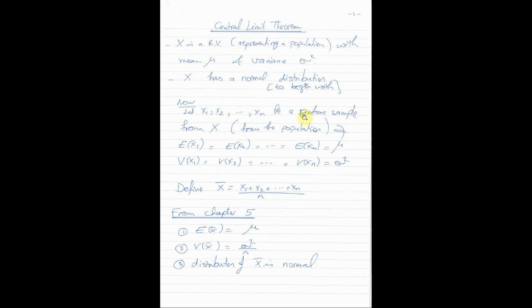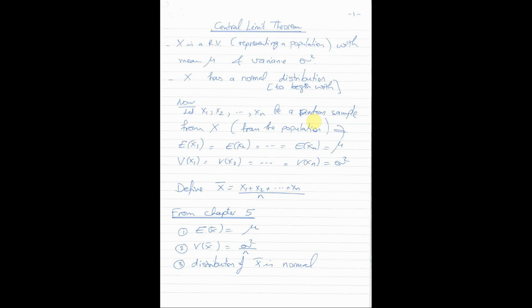If we stick to the GPA example, our population contains all students' GPAs in the world. Now I choose a sample at random. Let's say this sample is our class. So x1 would be the GPA of the first student in the class. X2 would be the GPA of the second student in the class, and so on. Xn would be the GPA of the last student in the class. Of course, since the sample has been chosen at random, I've chosen our class at random from among so many classes I could have chosen, or from among so many samples.